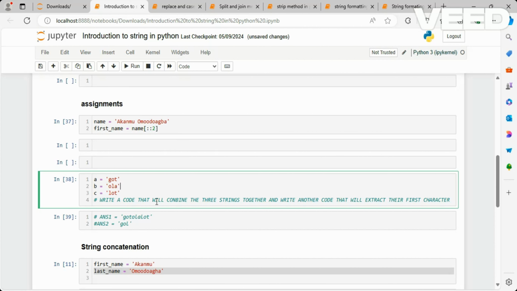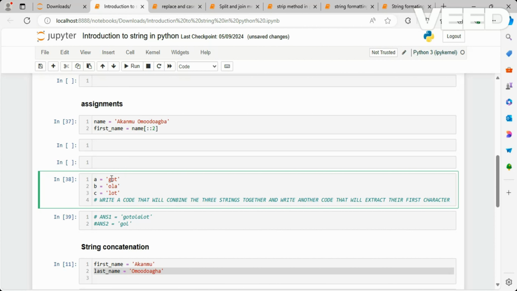So write a code that will combine the 3 strings together. So we have string 1, string 2, string 3. So write this code that will combine the 3 strings together and then write another code that will extract their first character. So the second answer will be that after you have combined the 3 elements, you are going to have GOL.